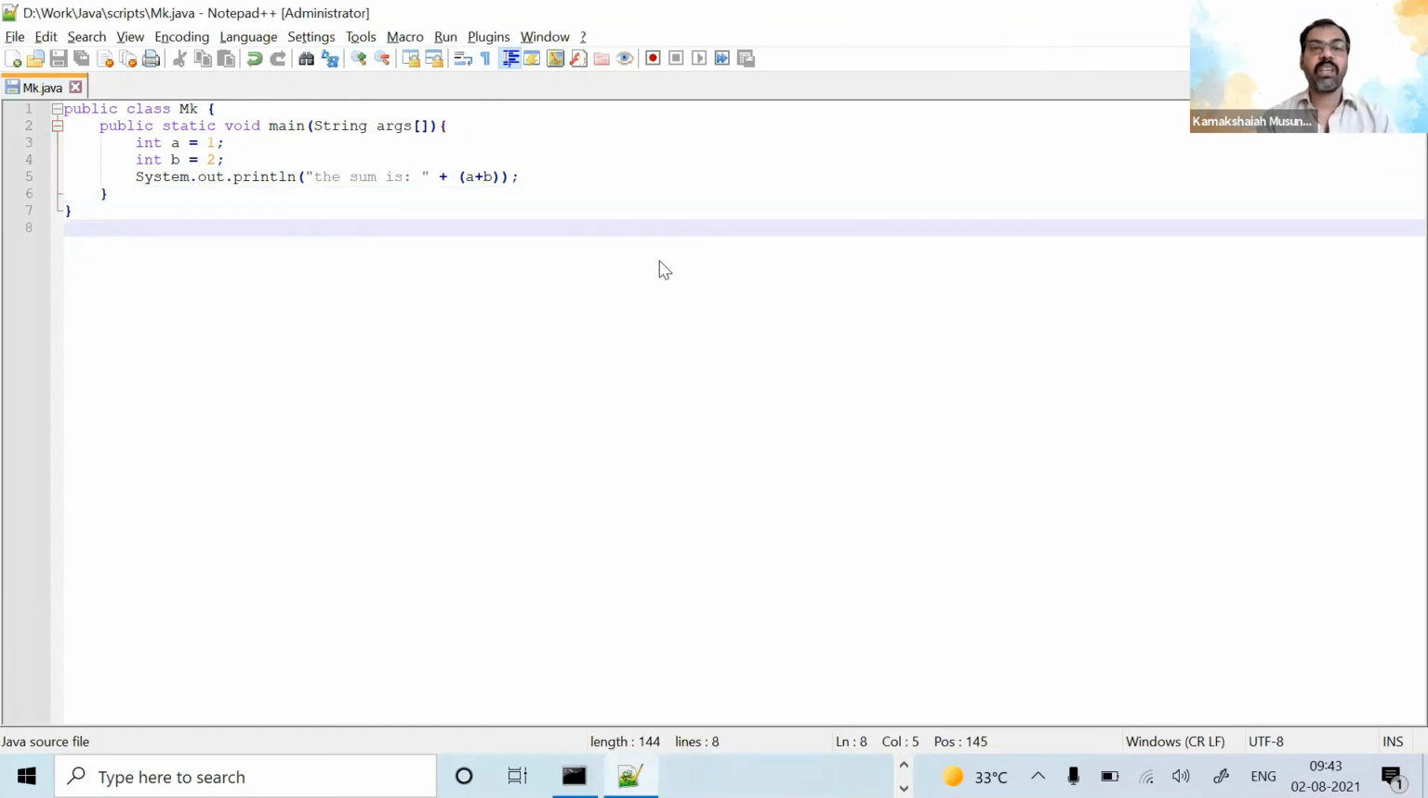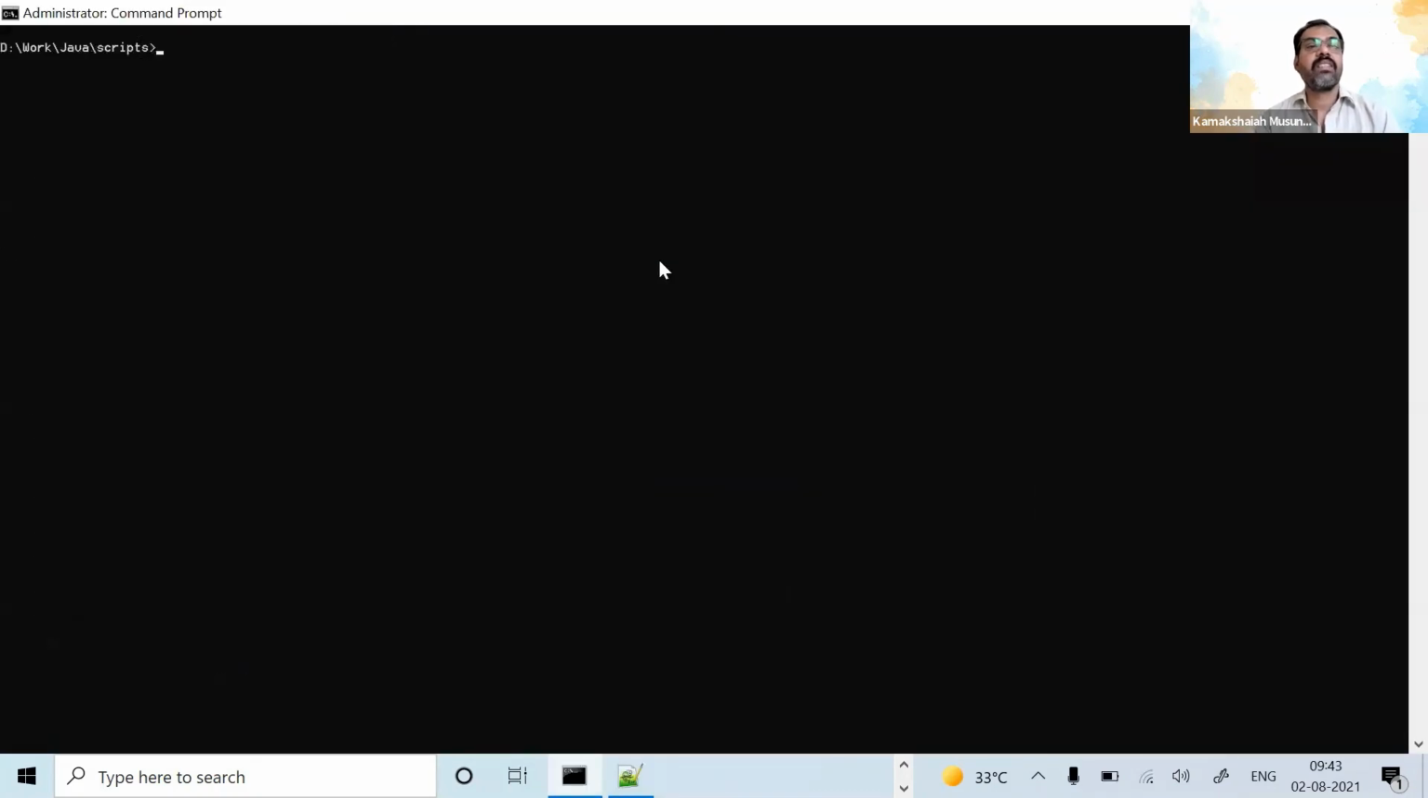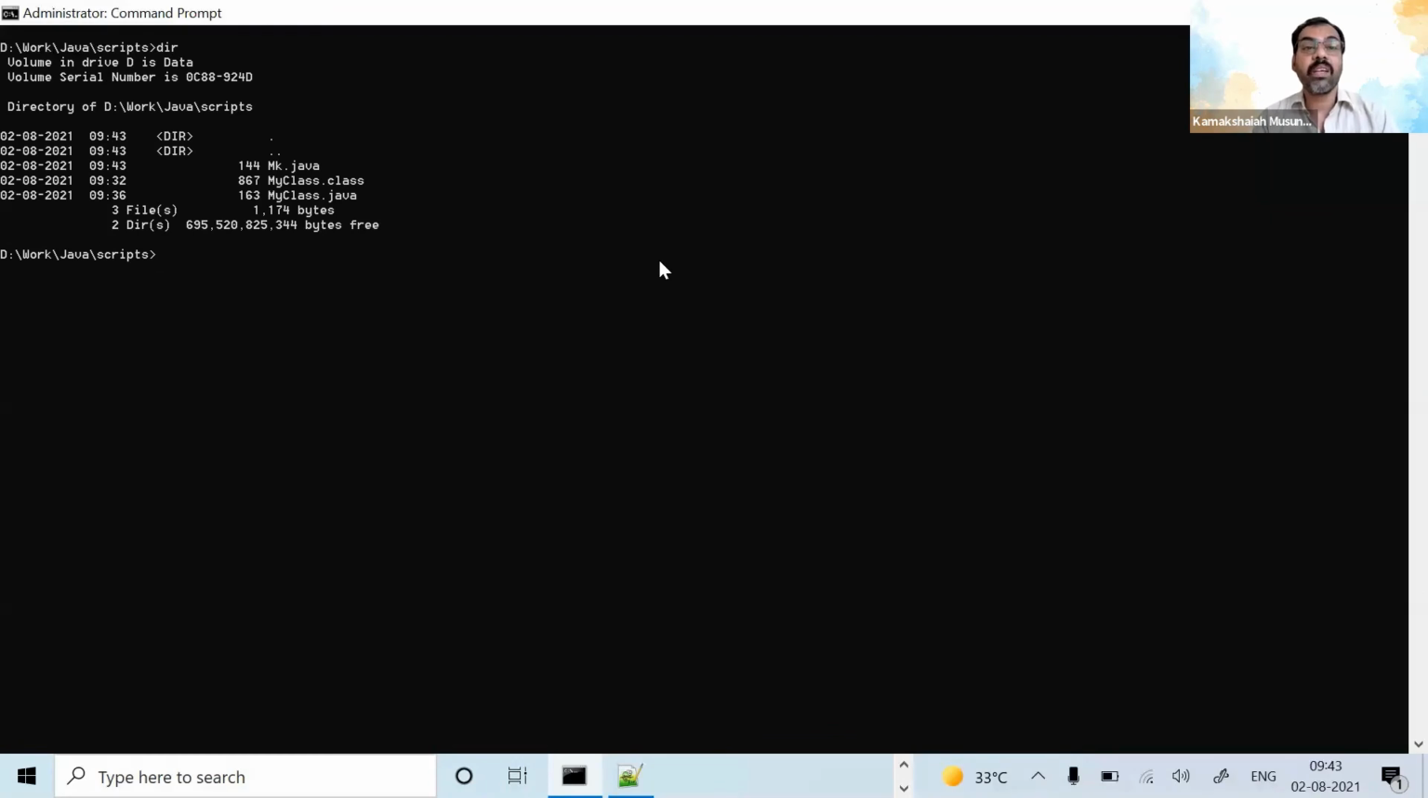So now we can go to the command line. CLS. So dir. So I have MK. So how to compile? Can somebody tell me how to compile this file? I created a new Java file. So javac MK.java.